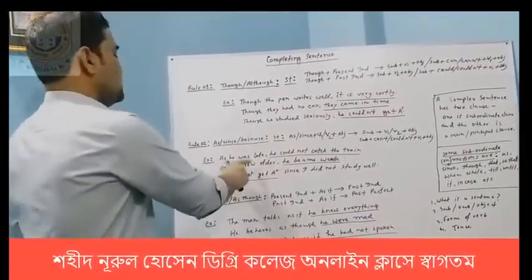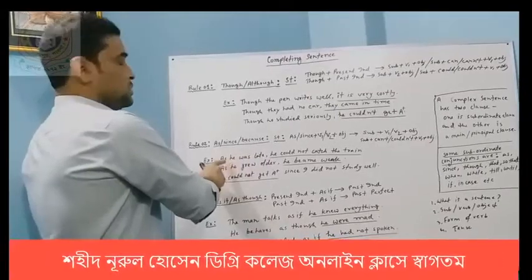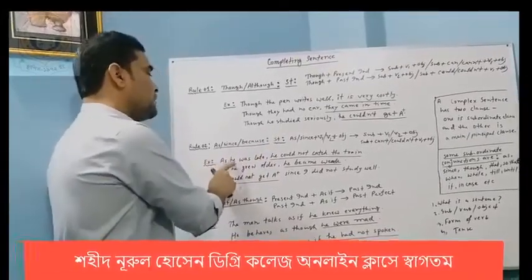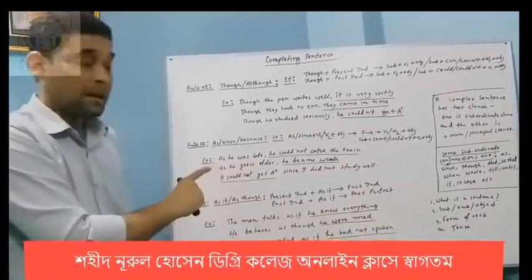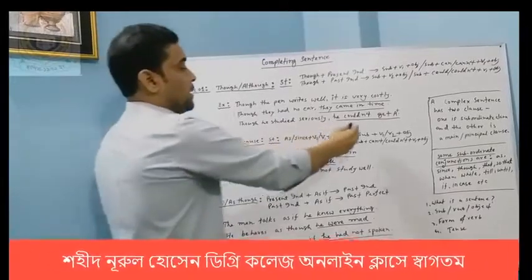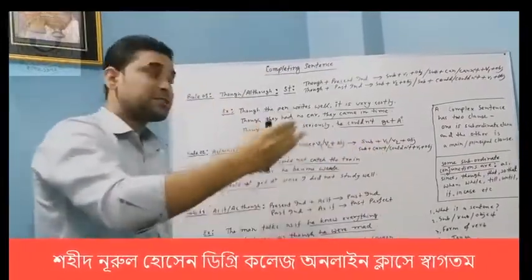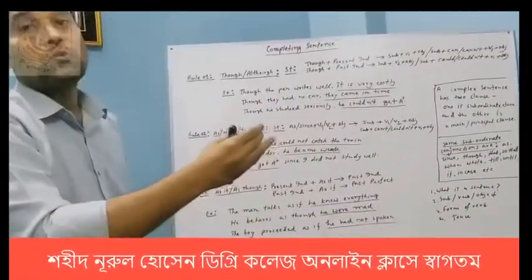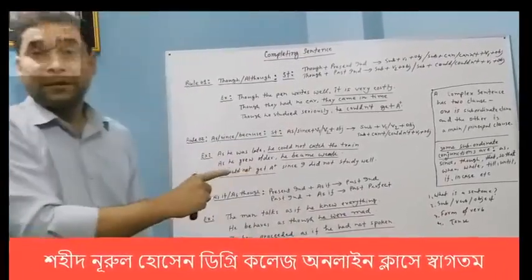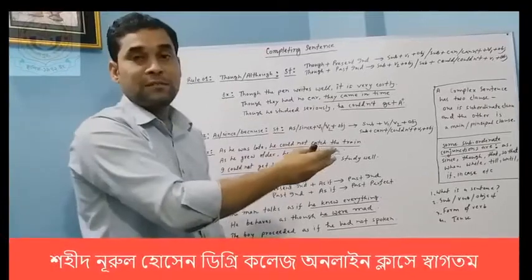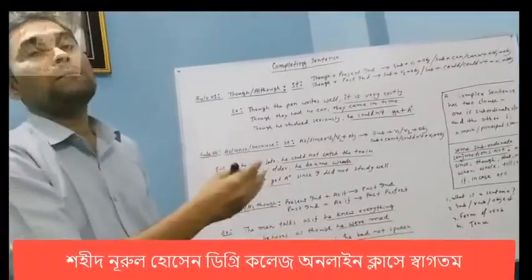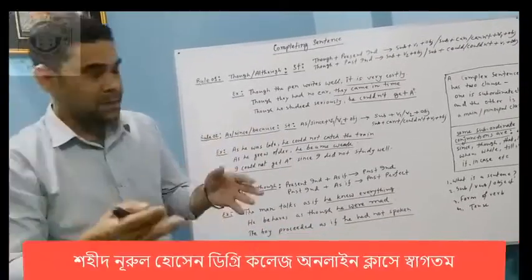You see here the first portion of the sentence, that means the subordinate clause, as he was late. As plus past indefinite tense, the main clause would be subject plus past form of verb, or could not. And as plus present indefinite tense, the next portion would be subject plus can, cannot, or present form. I am going to repeat it again.